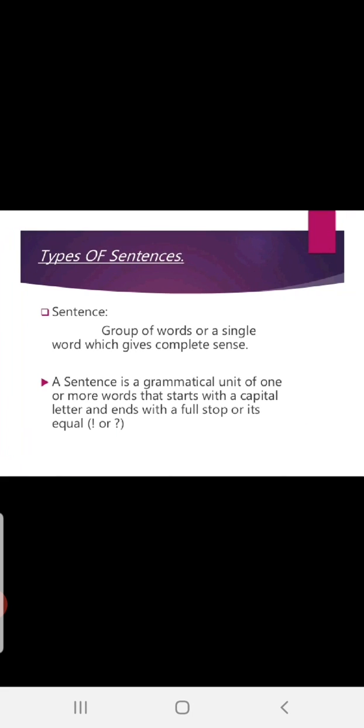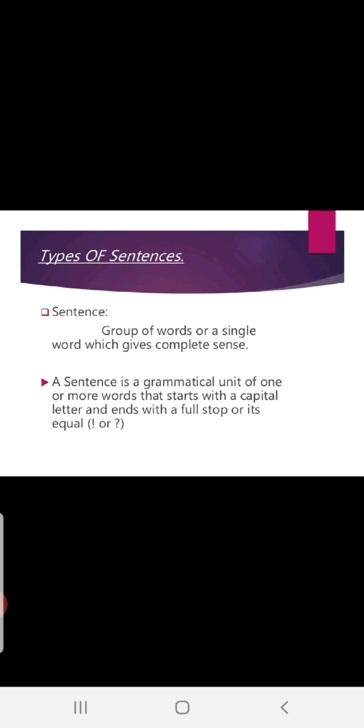Types of sentences. Before learning types, let me tell you what is the meaning of a sentence. Group of words or a single word which gives complete sense. You already know that arrangement of words into a complete meaning is a sentence. That is, a group of words or a single word which gives complete sense is a sentence.